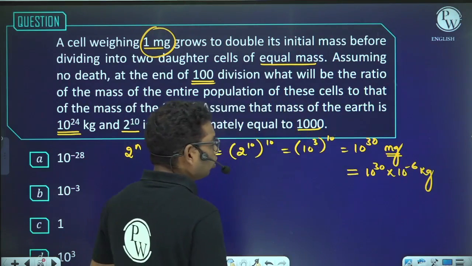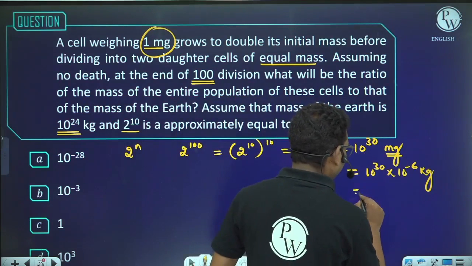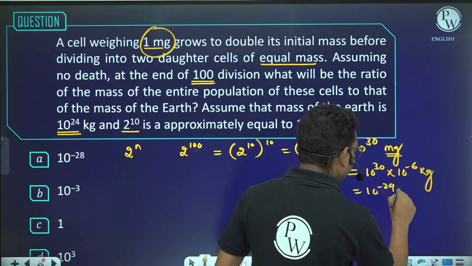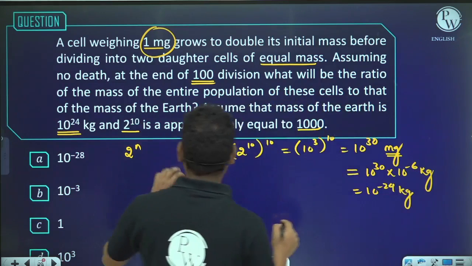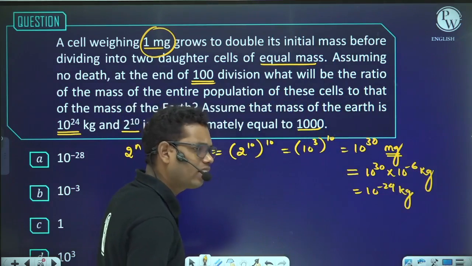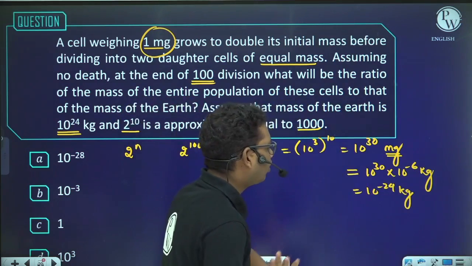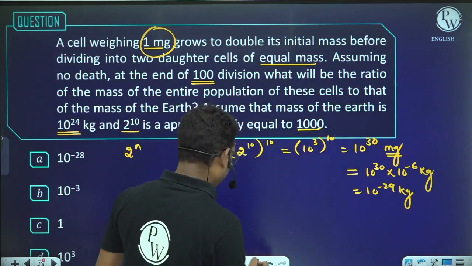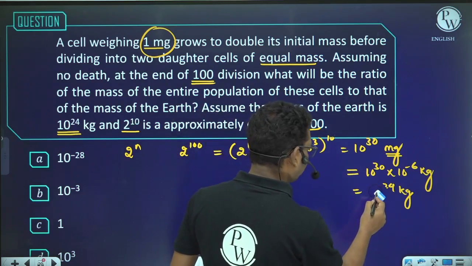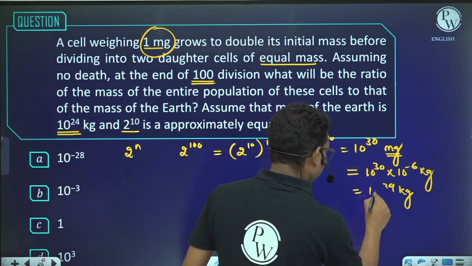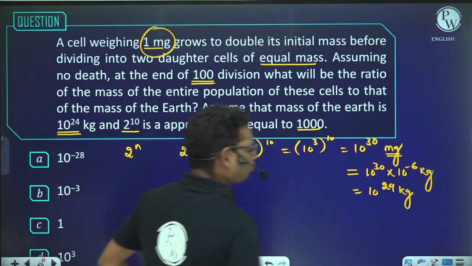So it will be 10 to the power 24 kg, the mass of the entire population. Sorry, not minus, it will be 24. Very sorry. 10 to the power 24 kg.